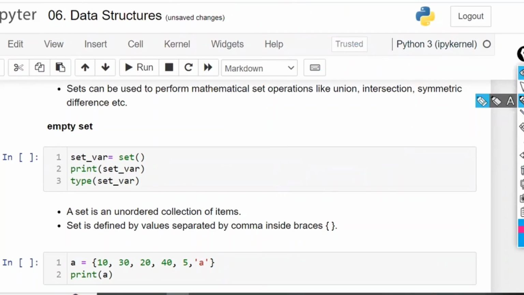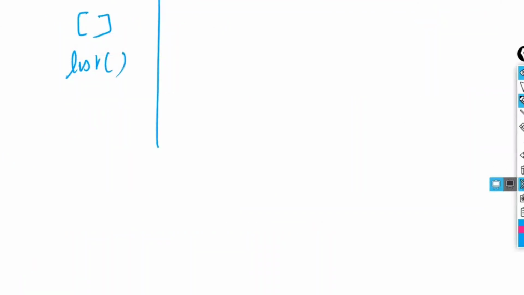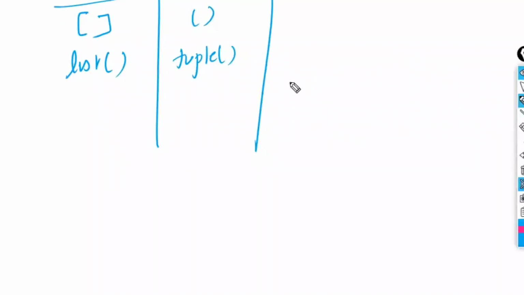Now, for an empty list, there are two options. If you go with the tuple, there is a first option and a second option. Both are called empty tuples, and you can assign empty tuples. Now coming to the set, you have only one option, called set of.